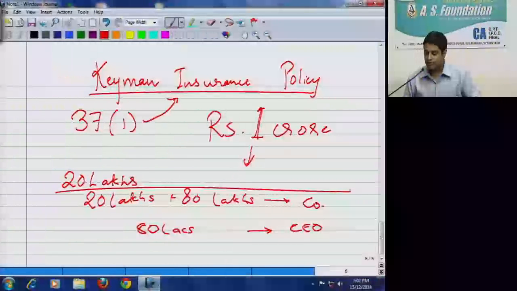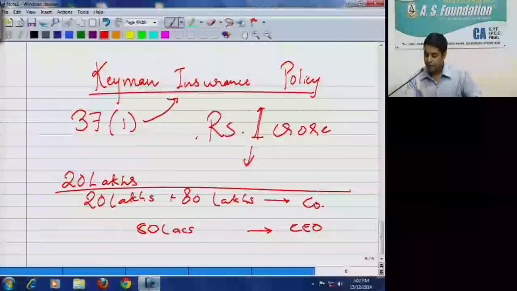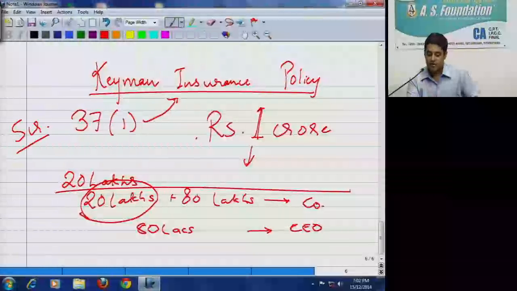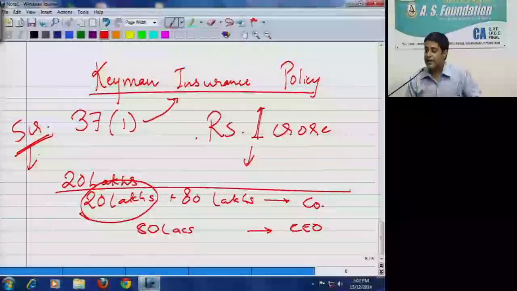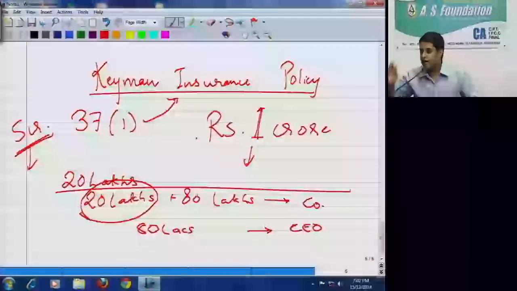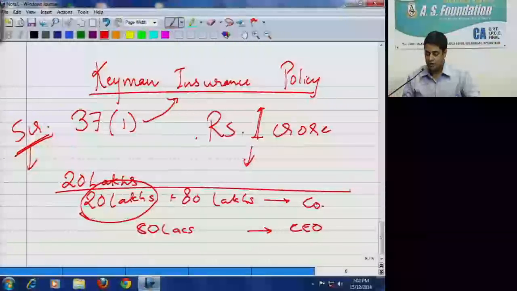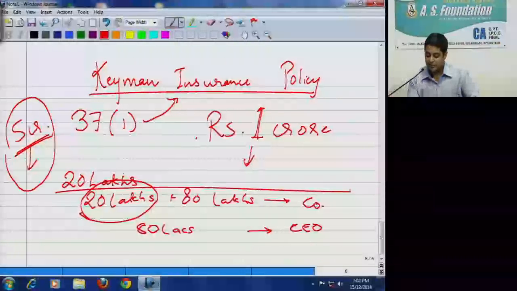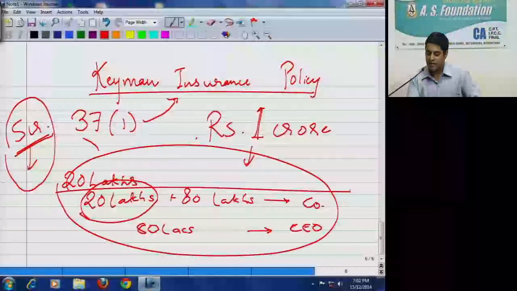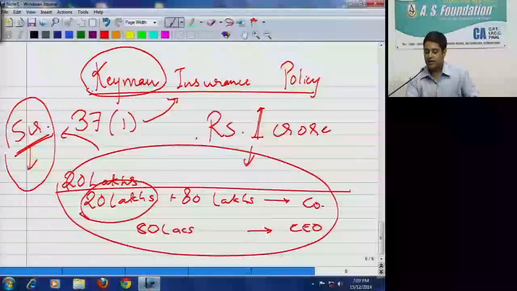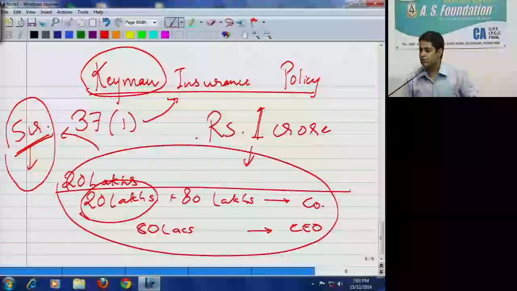So if the proceeds are received by the company, what will happen? If the policy premium is 20 lakhs, let's say the policy proceeds amount to 5 crores. This 5 crores will be taxed in the hands of the company at 30.99%, or along with surcharge at around 34% maximum. This was a tax planning practice and section 28 has overruled it. Now it may happen that the proceeds are received by the key man directly. The director is receiving. Again in his hands also it will be taxed as business income.